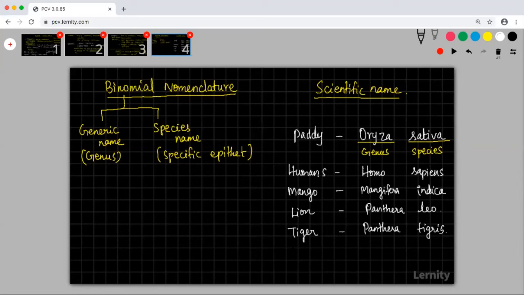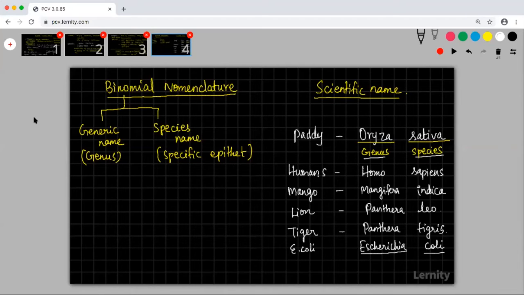You also have the name of the bacteria E. coli. What is E. coli? Escherichia coli. The name Escherichia stands for the genus name and the word coli is the species name. This way of nomenclature is what we call binomial nomenclature.